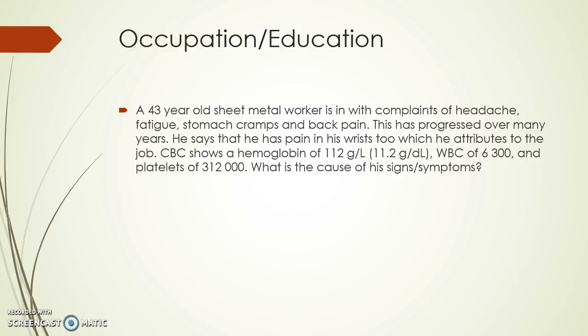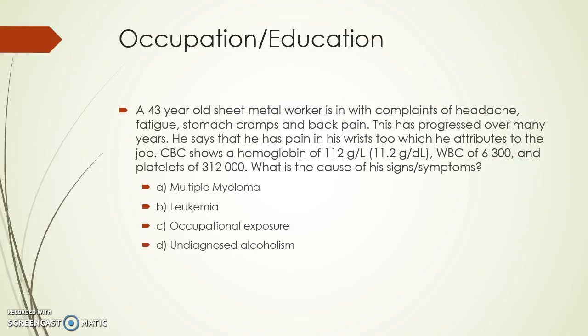A 43-year-old sheet metal worker is in with complaints of headache, fatigue, stomach cramps, and back pain. This has progressed over many years. He says that he has pain in his wrists too, but he just attributes it to the job. CBC shows a hemoglobin of 112 grams per liter, or in US units, 11.2 grams per deciliter, WBC of 6,300, and platelets of 312,000. What is the cause of his signs and symptoms? Is it multiple myeloma, leukemia, occupational exposure, or an undiagnosed alcoholism?